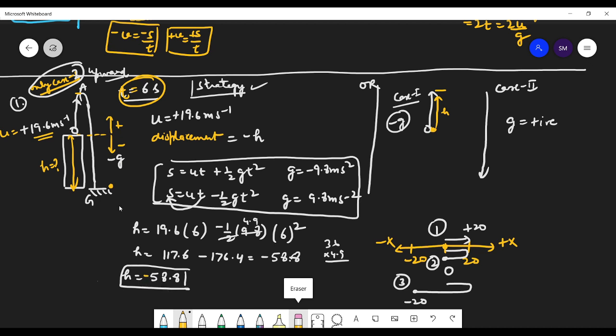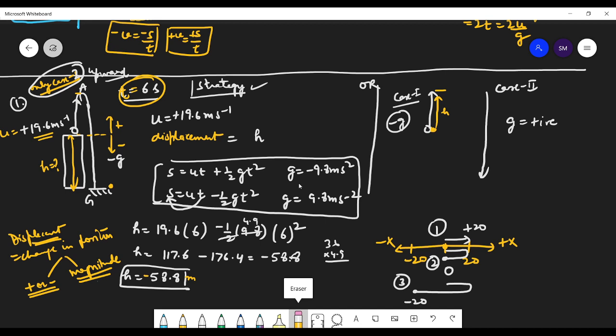And then you can tell that the displacement is in negative direction from the origin, from where the body is. So what is displacement? Displacement means change in position. And change in position, it's a vector quantity. So there will be two things, magnitude as well as direction. And direction in a straight line we tell with either positive or negative. So displacement, you will get the answer along with the sign. So you can do this question in this way also, that we don't know where the ball will be.